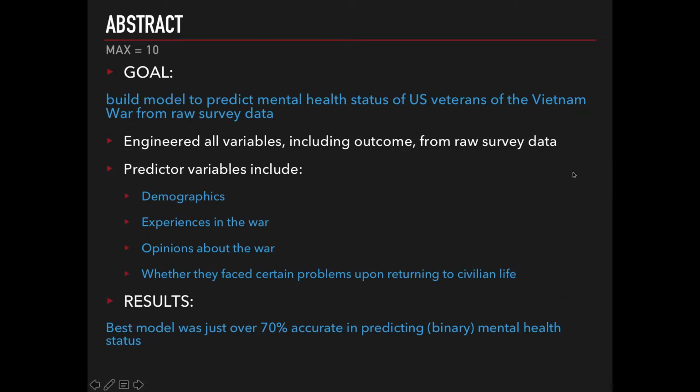Just going over quickly what I did. My goal was, I start with a bunch of raw survey data, and I built a model to predict the mental health status of U.S. veterans of the Vietnam War based on a bunch of different predictor variables. I engineered all the variables myself and ended up using only binary data, so yes/no data, for both the predictors and the response variable. In the end, the best model I was able to achieve was just over 70% accurate in predicting the binary mental health status of the veterans.